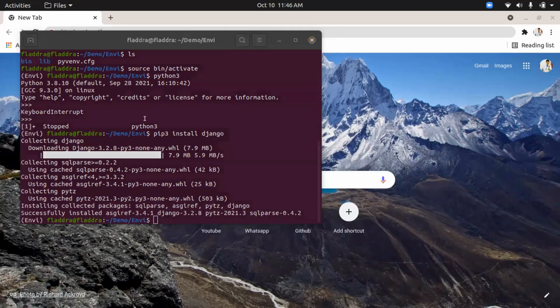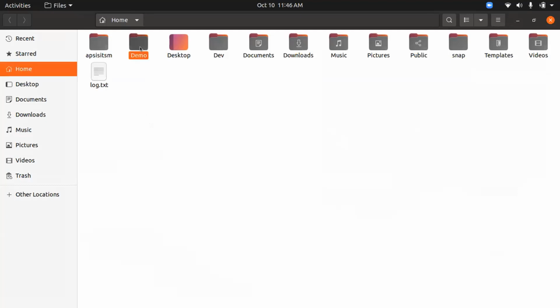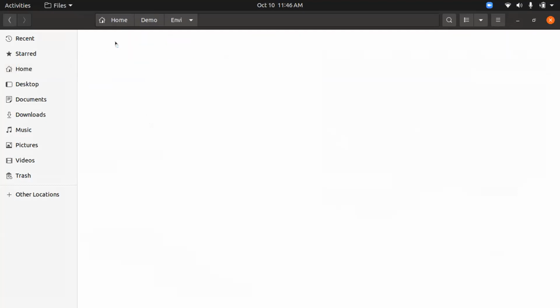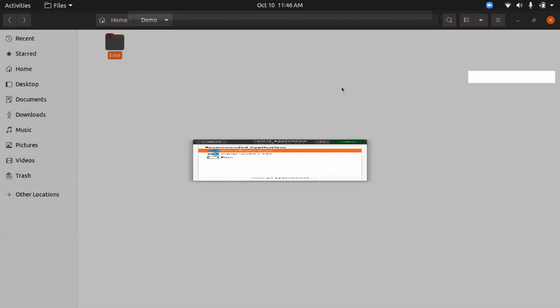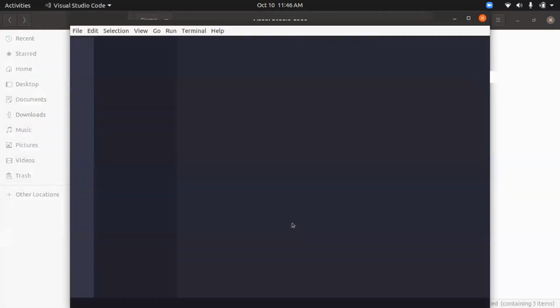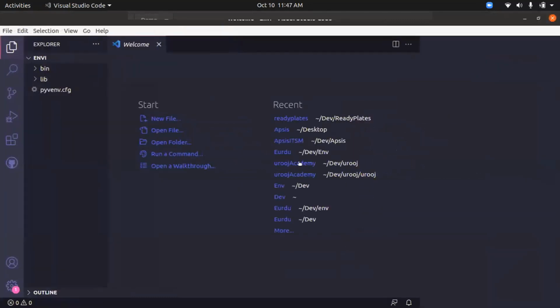Let's move to the folder which I have created, the demo folder, and here's the env folder. Here I have Django installed. Now let's open it in Visual Studio Code. Just right click. This goes the same with Windows as well as Ubuntu. Right click, open with other application, and click on Visual Studio Code. That's it. That's all you have to do.